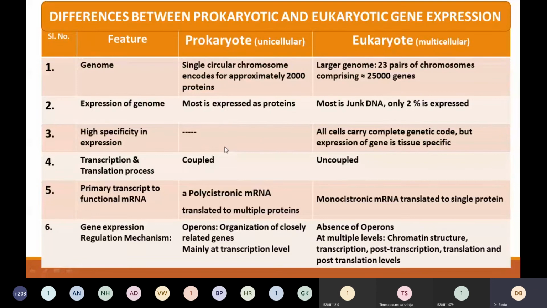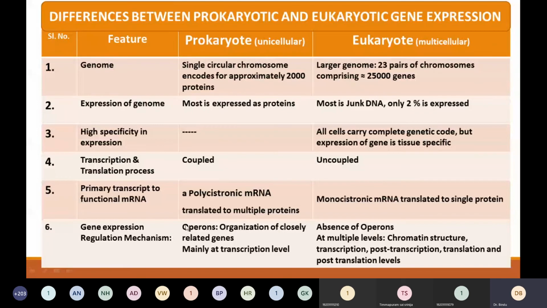Transcription and translation are coupled in prokaryotes, whereas uncoupled in eukaryotes. The primary transcript of prokaryotes is polycistronic mRNA, which means it can be translated to many proteins, and the primary transcript of eukaryotes is monocistronic mRNA, as it can give only one protein.